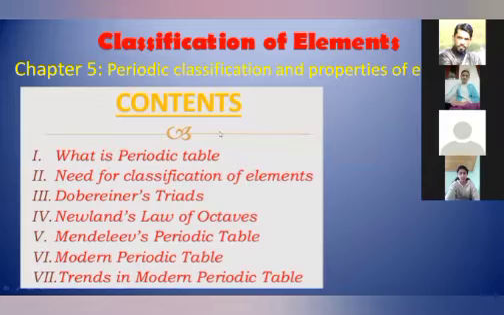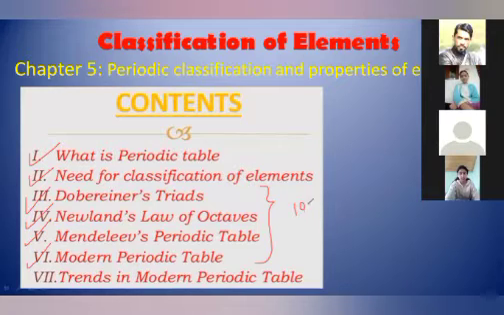In this particular chapter, dear students, we need to study these basic components. First is what is the periodic table. Second is the need for classification of elements. Third, Dobereiner's triads, Newlands' law of octaves, Mendeleev's periodic table, and the modern periodic table. Basically, these classifications we have already studied in 10th class, chapter number 5, but again I will give a little idea about these, and we will study in detail. But the most important part is the seventh part, trends in the modern periodic table. It is very important that we understand it.